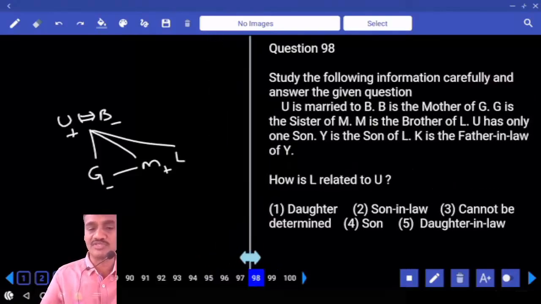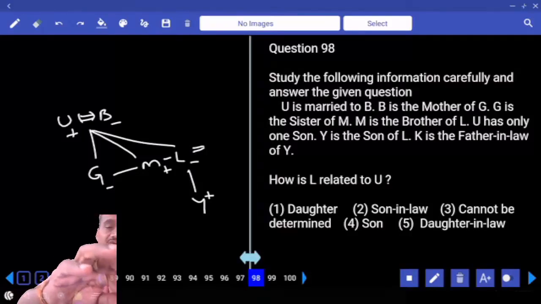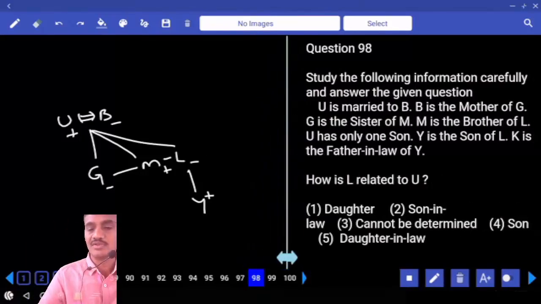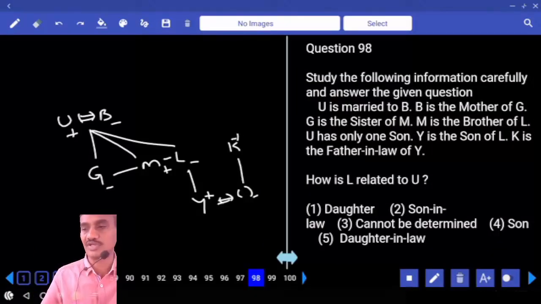U has only one son, who is none other than M. So L must be a female. Y is the son of L. K is the father-in-law of Y. That means Y's wife's father is K. How is L related to U? Daughter. L is the daughter, choice 198.